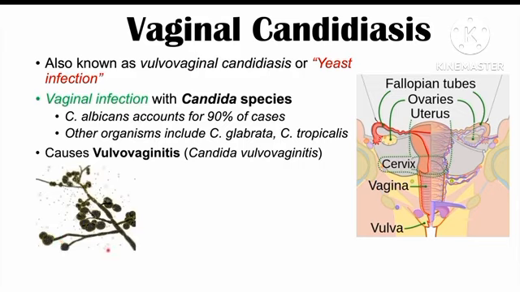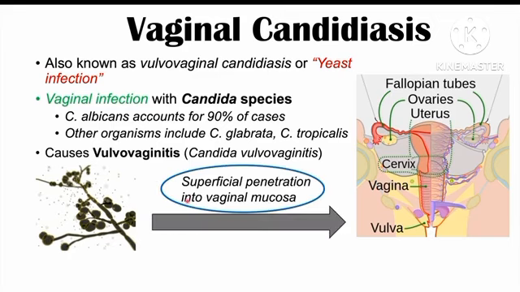Now, Candida can be a part of the normal flora on people's skin. So it can be part of the normal microbial population found on people's skin and not cause infection in those individuals. But in some individuals, it can cause an infection. And for different reasons, so certain disruptions in the immune system or in other epithelial barriers or in the environment of the vagina, the Candida species can enter and penetrate superficially into the vaginal mucosa. We'll talk about this in more detail as to why this can occur when we talk about the risk factors later on in this lesson.